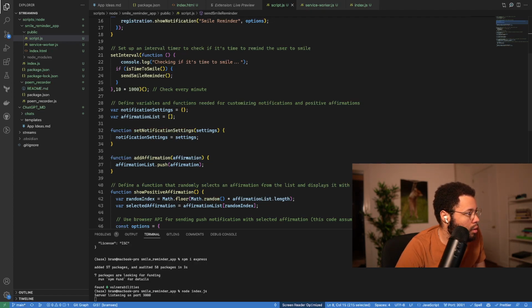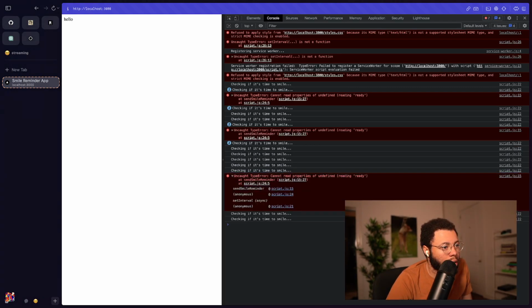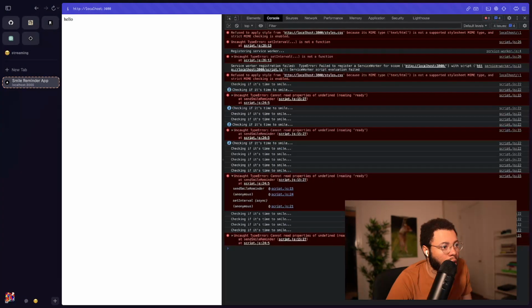That's weird. Okay, so this one is doing the checking if it's time to smile, but it's obviously bugging. Oh, and the other parts. Chrome. Properties. Arc. Yeah, so we can see here that it says script.js 15, the service worker is not ready because it failed to register it.